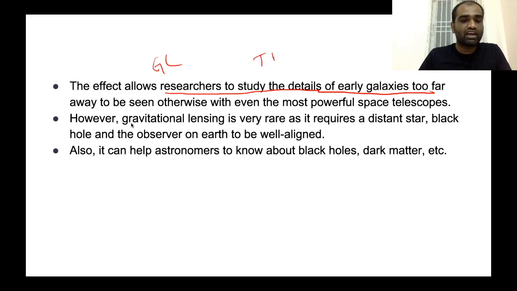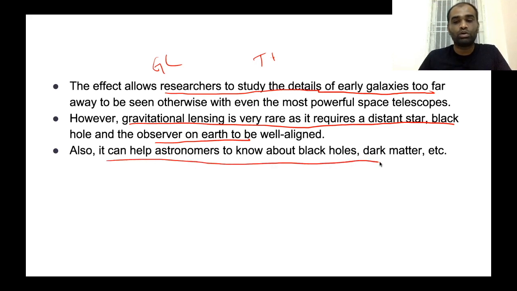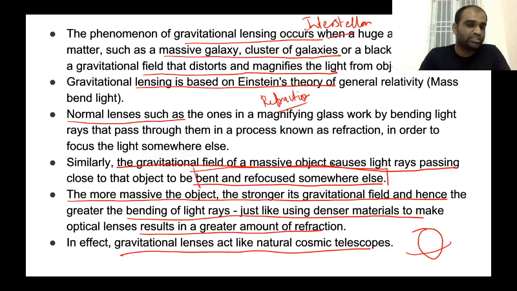Clear? However, gravitational lensing is very rare as it requires a distant star or black hole and an observer on Earth to be well aligned. Only if all these parameters are met can we observe bodies through gravitational lensing. If they are not met, gravitational lensing is not very useful. Okay? And also, it can help astronomers to know more about black holes as well as dark matter. So, these are the specifics with respect to gravitational lensing. This question can be asked from a prelims perspective.